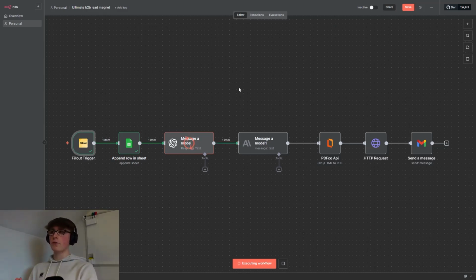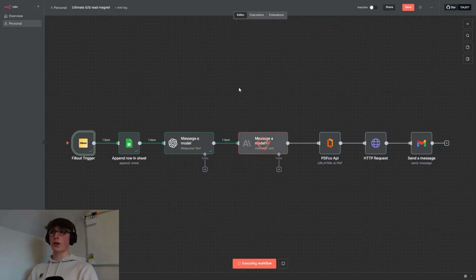Obviously, we have received those details from the Fillout forms via a webhook. That information has then been stored in Google Sheets so you and your team can easily access it. Now, OpenAI is taking all the information about the bottleneck within the company and is actually generating a report. So it's going to be looking for AI solutions and tools to try to streamline the bottleneck, coming up with a full report and a full plan.